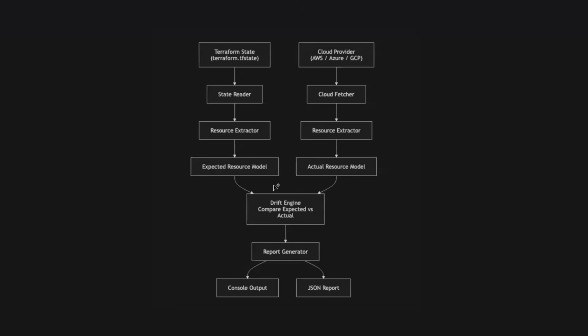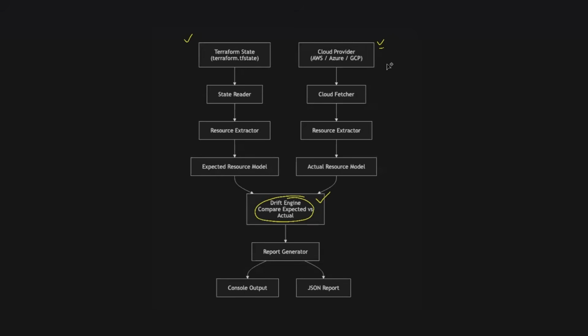Now let's take a look at the architecture. At the core of the architecture, we have the drift engine. What is the responsibility of the drift engine? It compares the resource information in the Terraform state file against the actual information on the cloud platform. I mean the actual resource information.